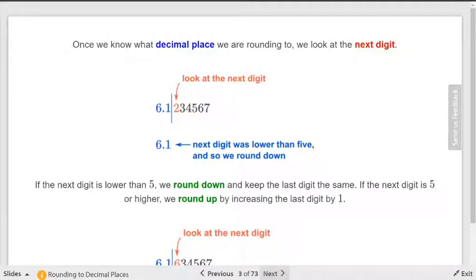So in this particular case, I'm rounding to 1 decimal place, right? The number at 1 decimal place is a 1. What number do I need to look at in order to round? Just right to the right of it, yeah? And that number is a 2. And so remember the rule is that if it's 5 or greater, round what?